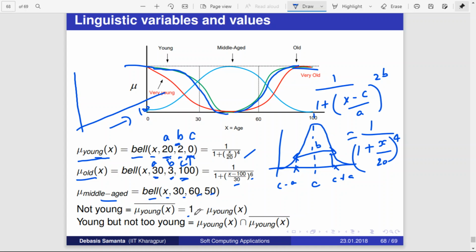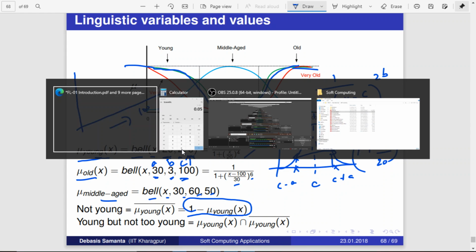And for not young, we can say it is 1 minus young. Whichever does not belong to young is not young, right? Fine, let us stop here. We have discussed the various membership functions and how they behave in the context of fuzzy logic. Thank you.